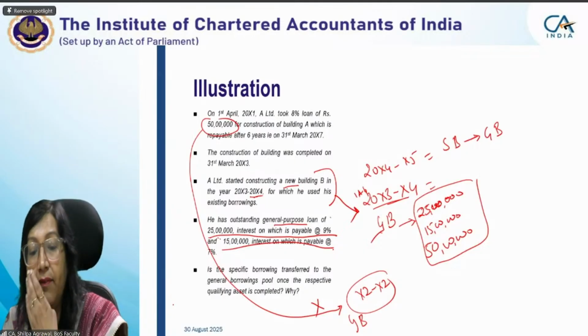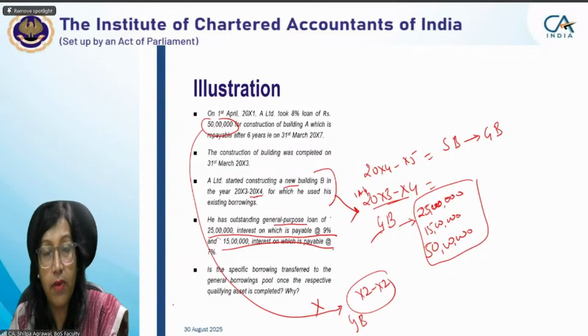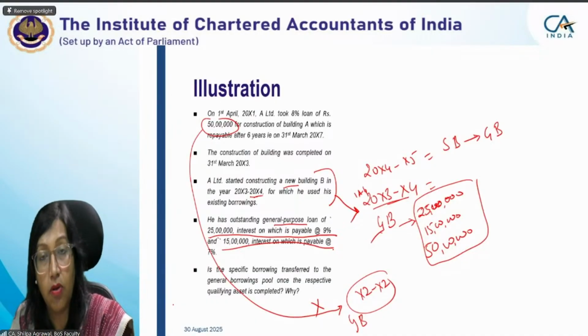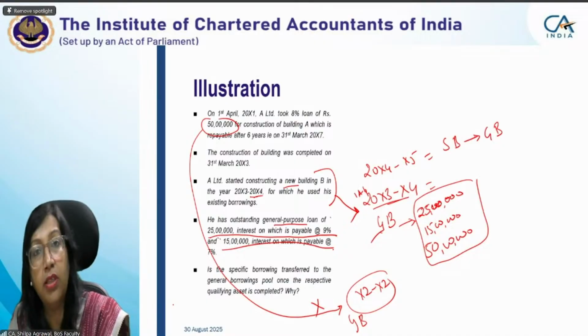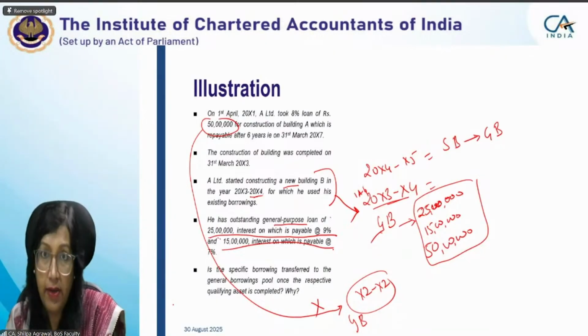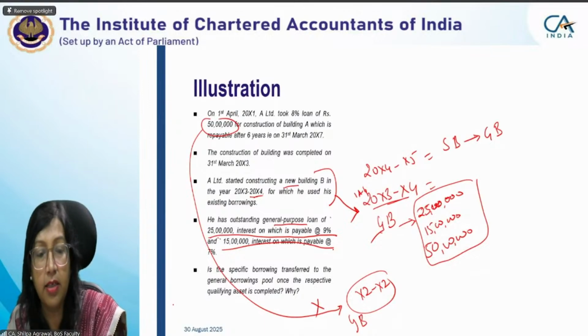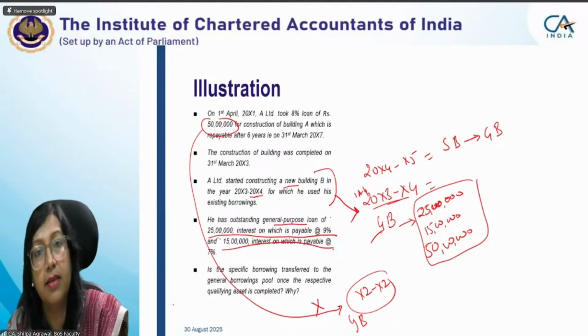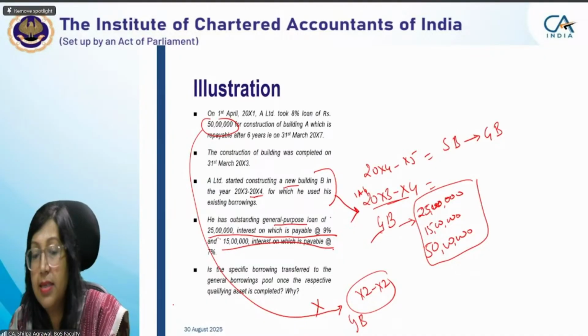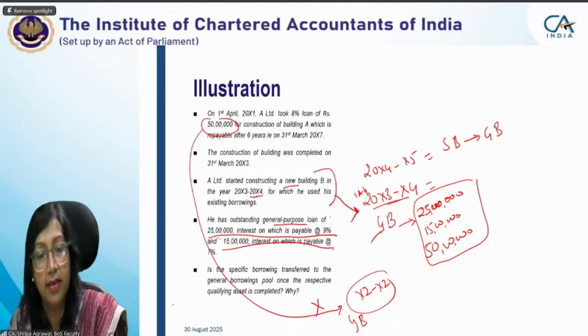Yes, definitely. Something which is not existing at the time of calculation of capitalization rate, what we have studied is actual cost. Actual cost will be only on the outstanding balance. Something which is not outstanding, you will not calculate interest on that either, right? If you have not paid it back, then definitely it is the outstanding balance. In case we have repaid a certain amount of principal value, then that will not be considered. Only the outstanding balance will be considered under general borrowing. Since nothing is mentioned about what amount has been repaid, we are considering the entire 50 lakh as general borrowing.